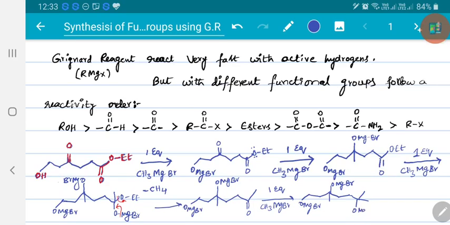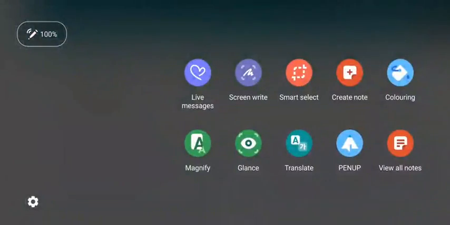This leads to OMgBr. On hydrolysis, the bond between oxygen and magnesium is cleaved, forming alcohol and MgOHBr. So the obtained product will have all these groups converted into alcoholic systems. This also is converted into alcohol with a methyl here, two methyl systems, and this also is converted into alcohol.